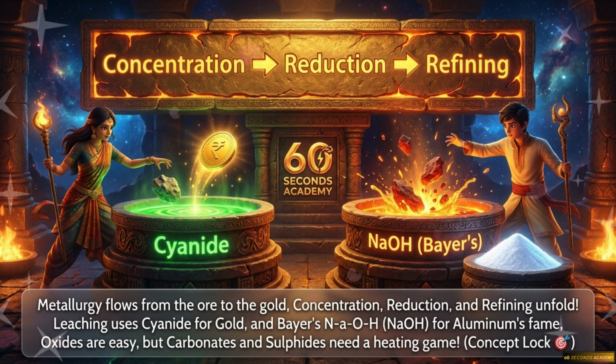Metallurgy flows from the ore to the gold. Concentration, reduction, and refining unfold. Leaching uses cyanide for gold, and Bayer's NaOH for aluminum's fame. Oxides are easy, but carbonates and sulfides need a heating game.